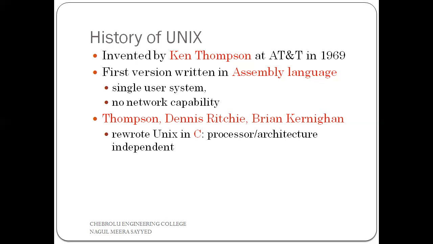After some years, what happened? Thompson, Dennis Ritchie, and Brian Kernighan, those three persons again, developed the second version, the later version of Unix. In that, most of the Unix code was developed in C language. The first version was written in assembly language, but the later, advanced version of Unix was developed in C language.